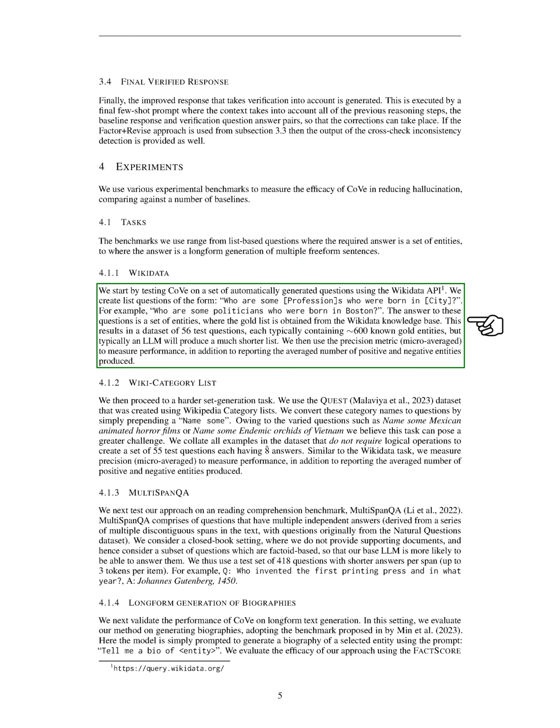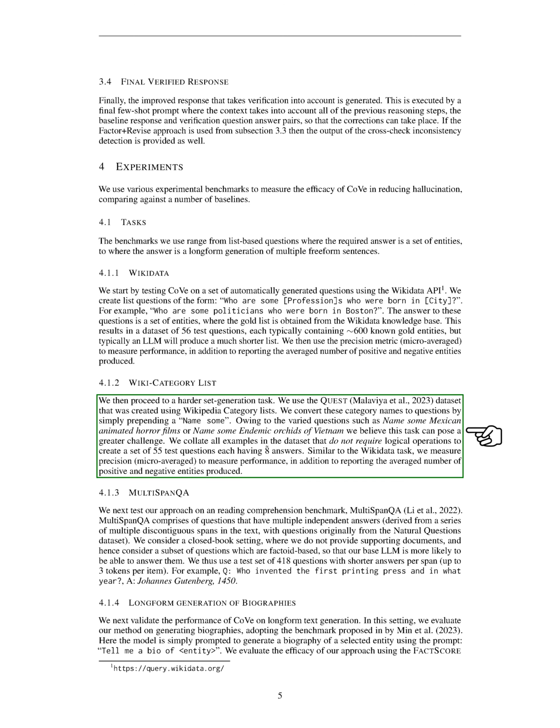First, we tested CoVe using questions we generated automatically using the Wikidata API. These questions were in the form of, who are some professions who were born in city? The answers to these questions were a set of entities, which we obtained from the Wikidata knowledge base. We used a dataset of 56 test questions, each typically containing around 600 known entities. However, a language model usually produces a much shorter list. We used the precision metric to measure performance and also reported the average number of positive and negative entities produced.